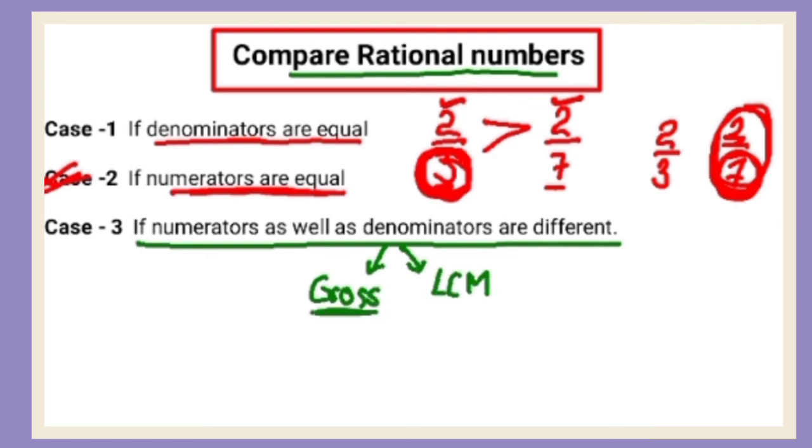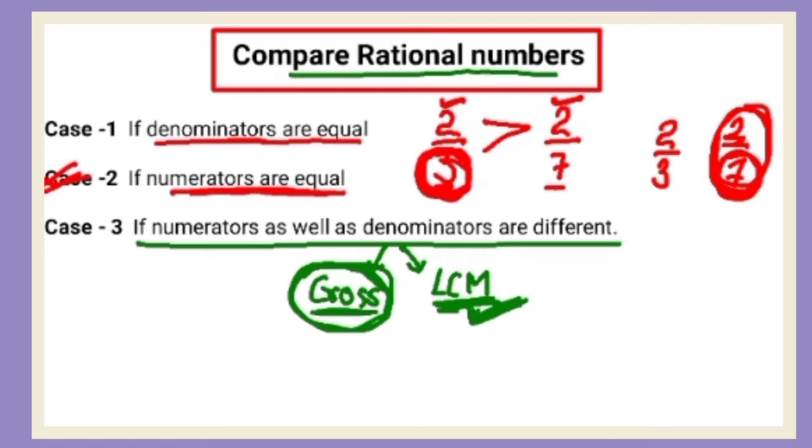क्रॉस मल्टीप्लिकेशन मेथड में हम क्या करेंगे? क्रॉस मल्टीप्लाई करके चेक करेंगे. And in LCM method we will make the denominators equal by taking LCM. Usually for comparing two numbers we use cross multiplication method. Two numbers के लिए cross multiplication method क्या होता है? काफ़ी easy होता है. And for arranging in ascending or descending order we use LCM method.